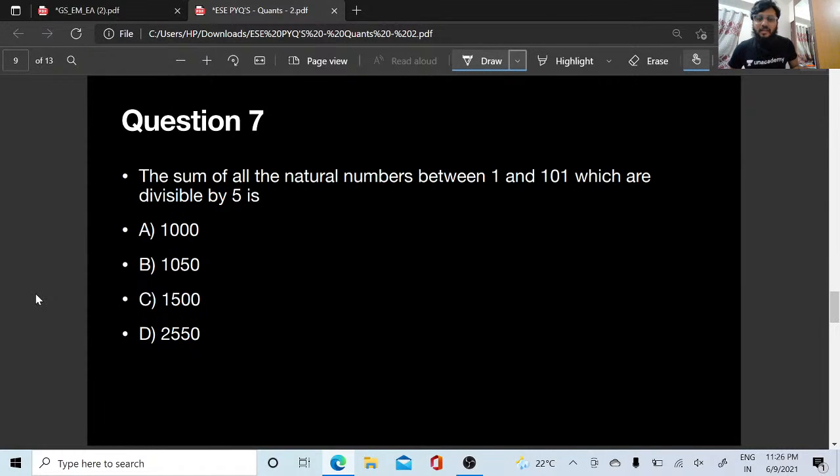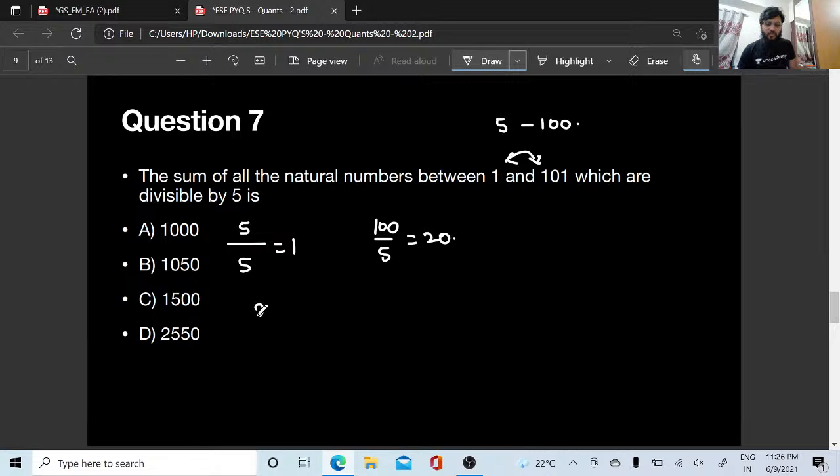The next question. The sum of all the natural numbers between 1 and 101 which are divisible by 5 is dash. Okay. So between they have asked, right? Between matlab how many numbers we are getting? 5 and 100. Yes or no? So if I take 5, 5 divided by 5 is going to be 1, and 100 divided by 5 is going to be 20.